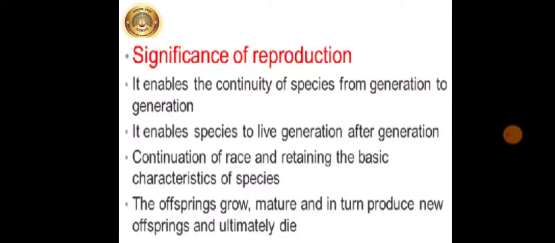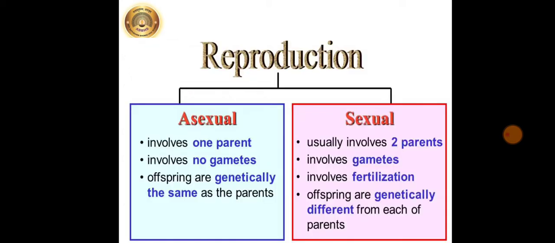What is the significance or importance of reproduction? It enables the continuity of species from generation to generation. It enables species to live generation after generation. Continuation of race and retaining the basic characteristics of species. The offsprings grow, mature, and in turn produce new offsprings and ultimately die. And so reproduction is a very important process.